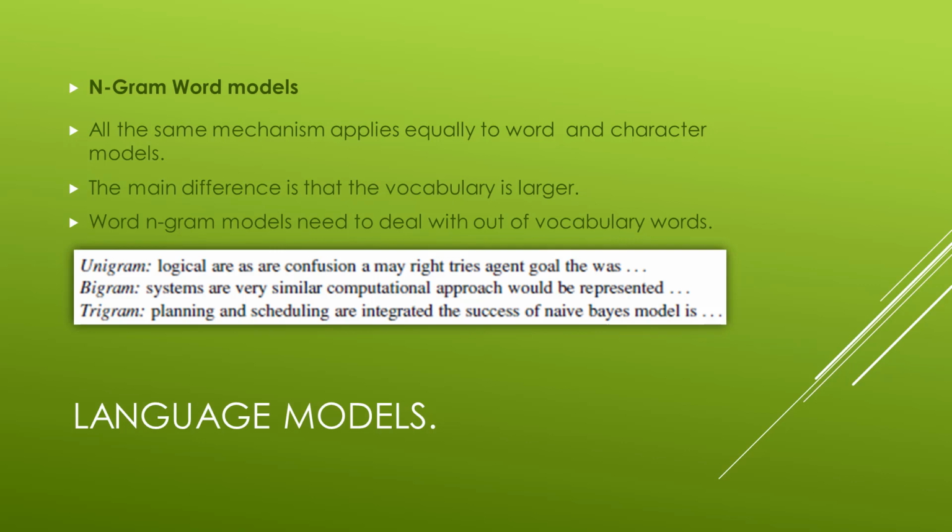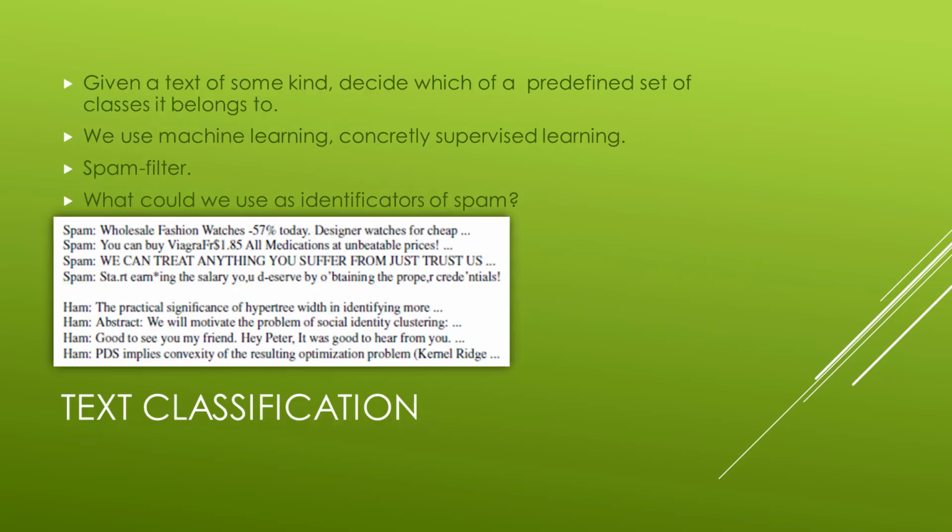Returning to models over words rather than characters, all the same mechanisms apply equally to word and character models. The main difference is that the vocabulary is larger. Word n-gram models need to deal with out-of-vocabulary words. To get a feeling for what models can do, we build different n-grams that you can see in the picture.